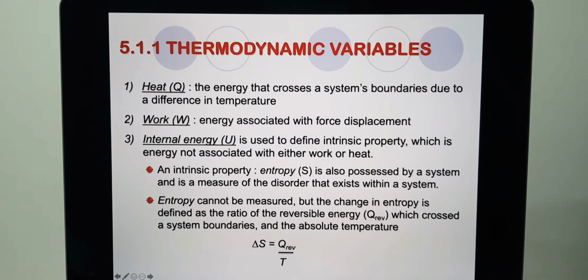So Q reversible is the energy which crosses a system boundary, and the entropy is the ratio between the reversible energy and the absolute temperature.